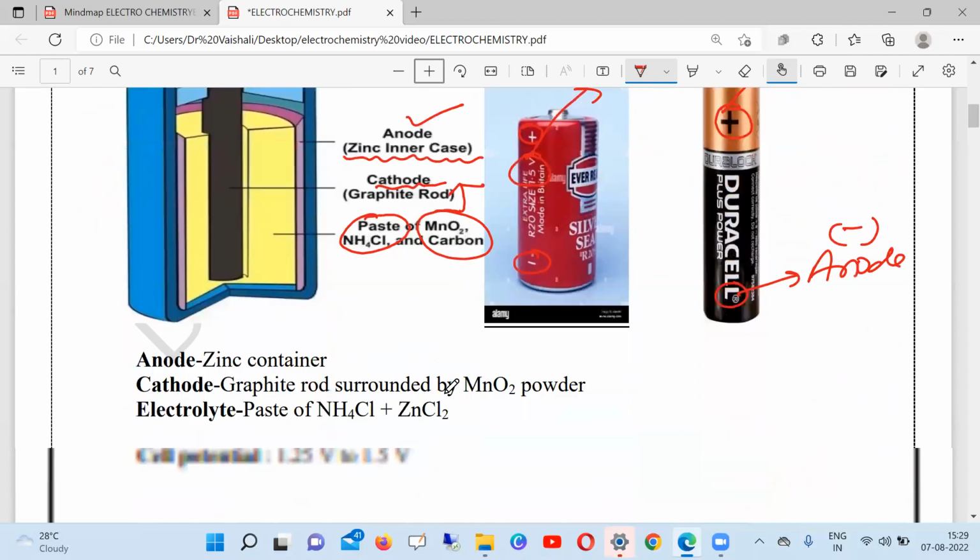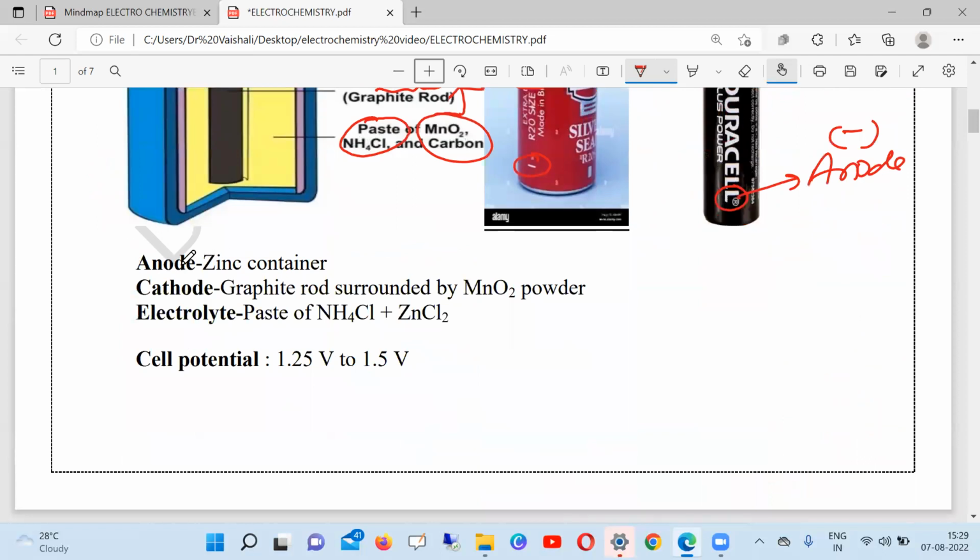Now, again I'm repeating what I told, just tell me. Anode is made up of what? Zinc. Cathode is made up of a graphite rod surrounded by MnO2 powder plus carbon. Electrolyte is a paste of ammonium chloride and a small amount of zinc chloride. What is the cell potential? 1.5 maximum, but the range is 1.25 to 1.5.